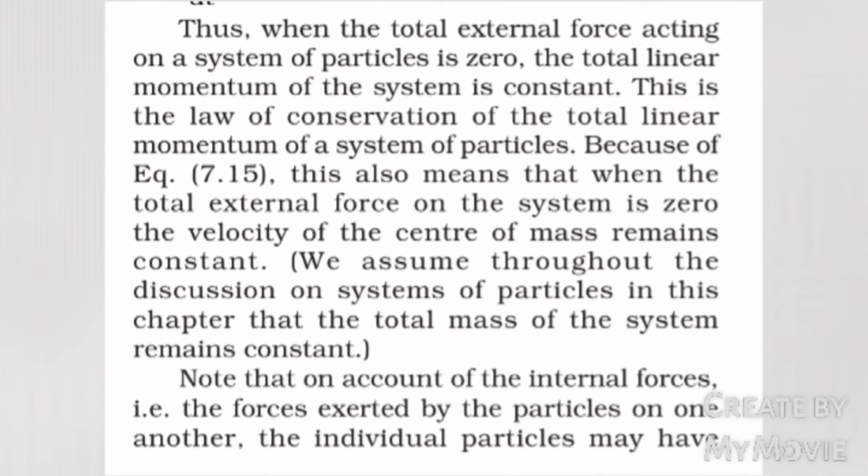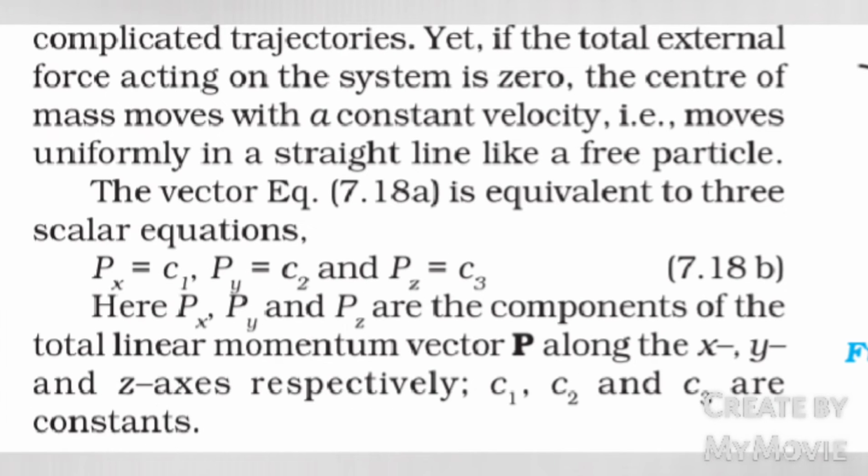We assume throughout the discussion on system of particles in this chapter that the total mass of the system remains constant. Note that on account of the internal forces, that is, the forces exerted by the particles on one another, the individual particles may have complicated trajectories. Yet, if the total external force acting on the system is 0, the center of mass moves with a constant velocity, that is, moves uniformly in a straight line like a free particle.